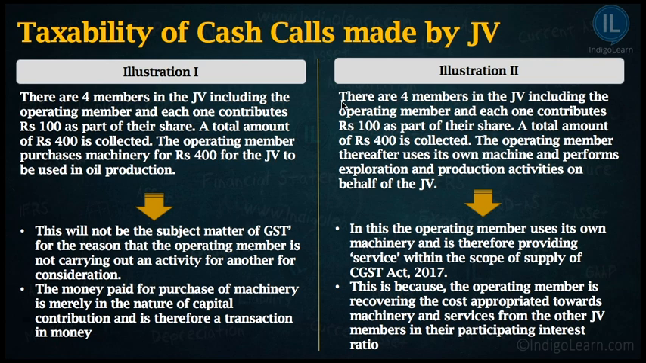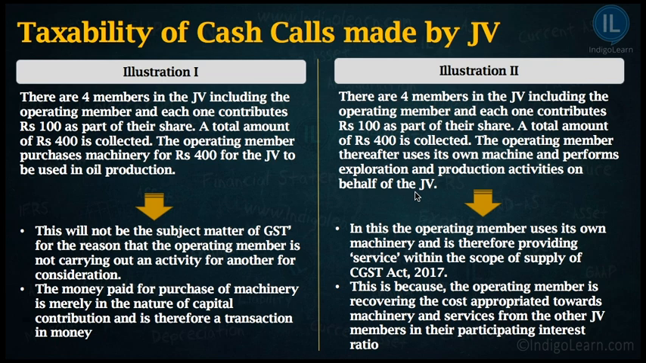Now let us talk about another situation. Let us take the same illustration. There are 4 members in the joint venture including the operating member, and each one contributes 100 as part of the share. That means total 400 rupees is collected. The operating member thereafter uses its own machine and performs exploration and production activities on behalf of the joint venture. So each one of them has contributed 100 rupees, but that 400 rupees has not been used. Instead, the operating member has used his own machinery for carrying out certain production activities on behalf of the joint venture.